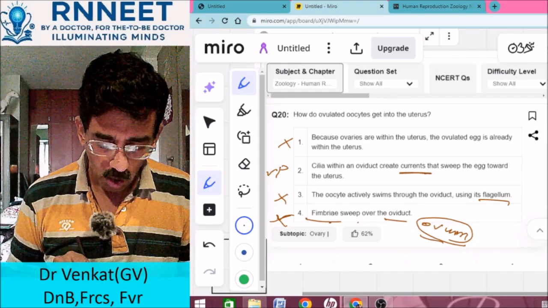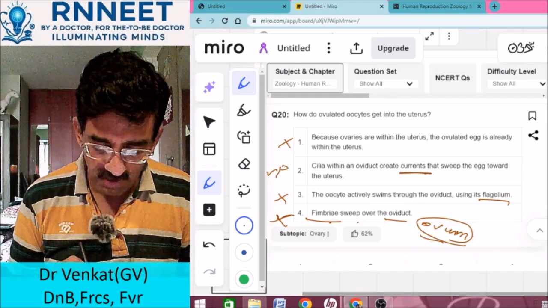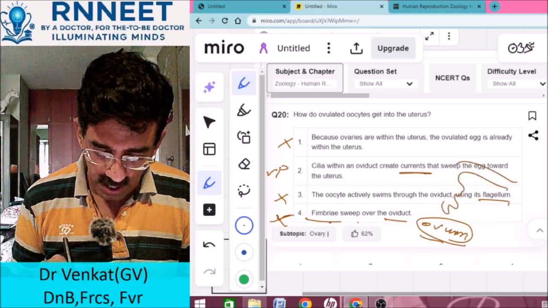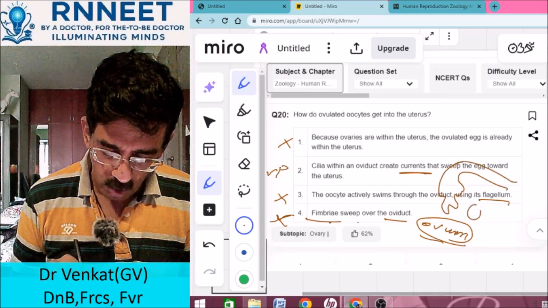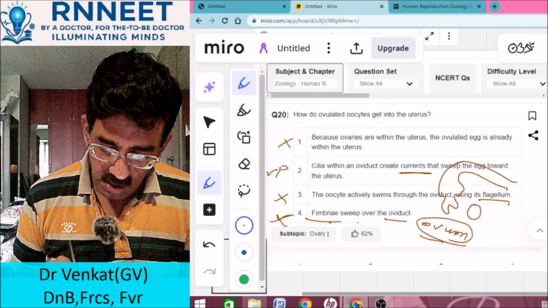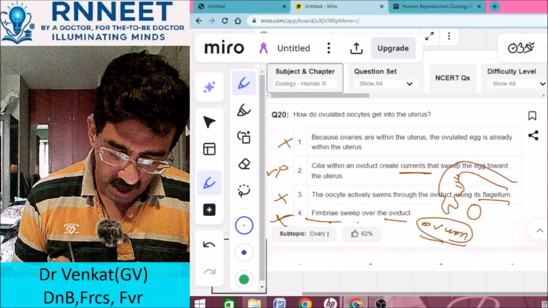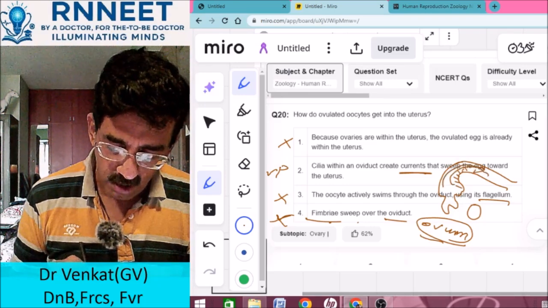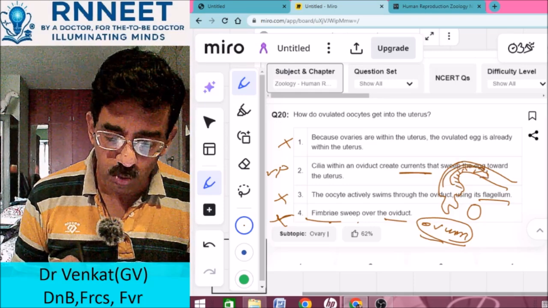The fallopian tubule is like that, and then you have the fimbriae like that, and that's the ovum. Inside this there are the cilia, and the cilia all move like that. When they move, they create a negative pressure inside.